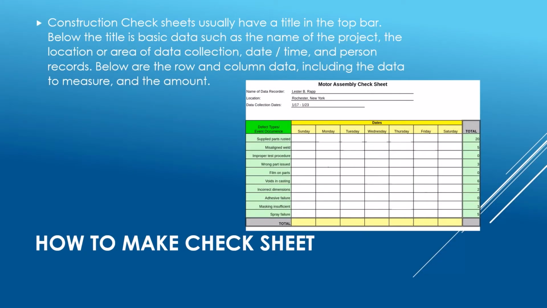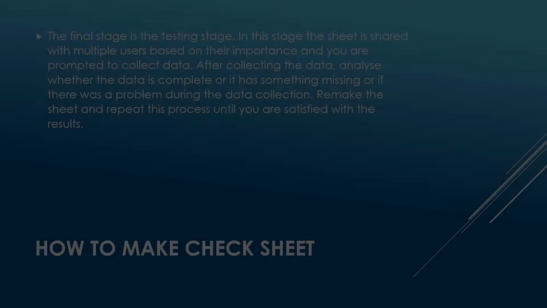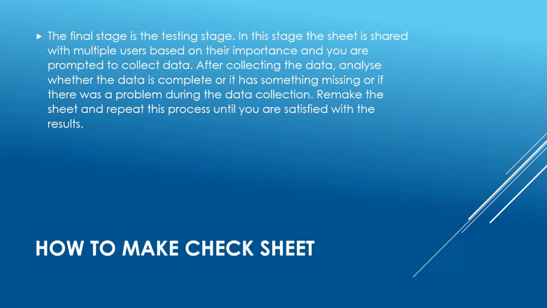Construction of check sheets usually have a title in the top bar. Below the title is basic data such as the name of the project, the location or area of data collection, date, time, and person records. Below are the row and column data, including the data to measure and the amount.